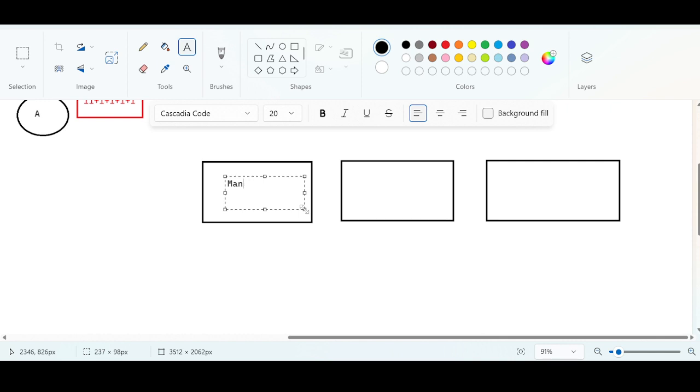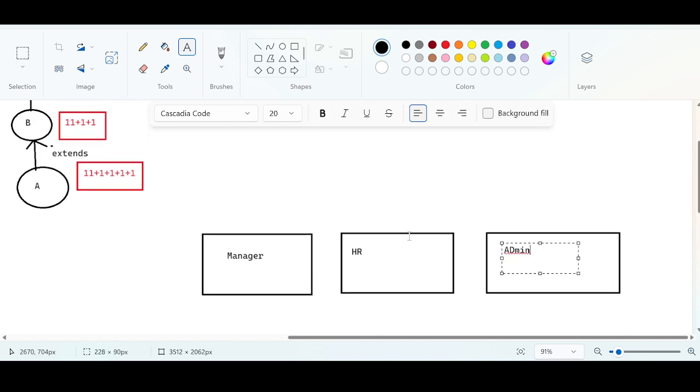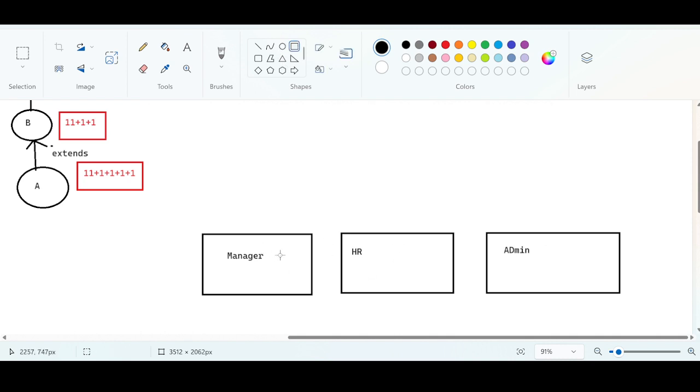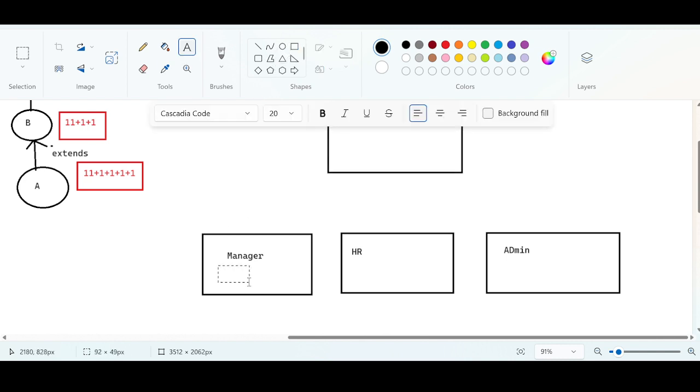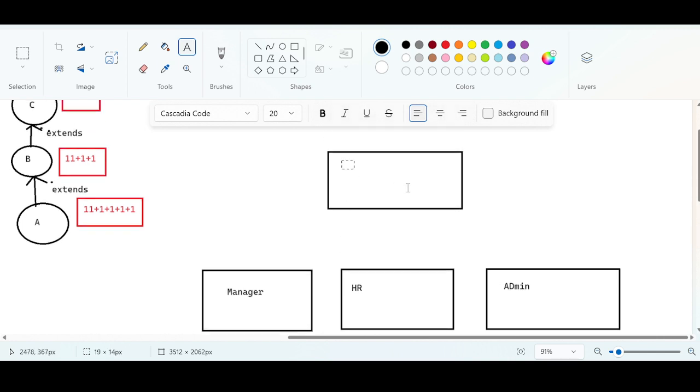Manager department, right? And HR department, human resources, and you have software department or admin department, right? And all these departments have some common things. What are the common things that they have? Salary or designation can be specific. But the common things, like the manager name, is common for all, right? Variable name is common for all. Location variable is common for all, right?